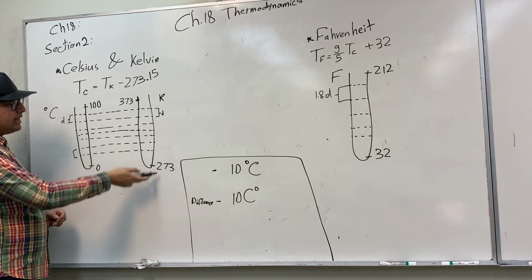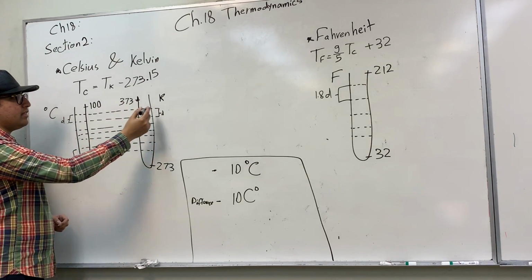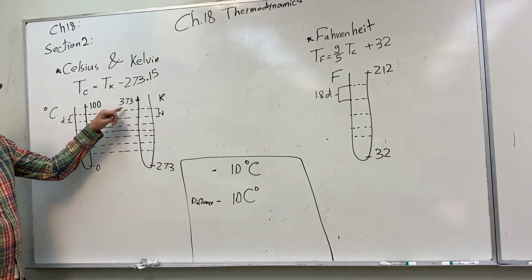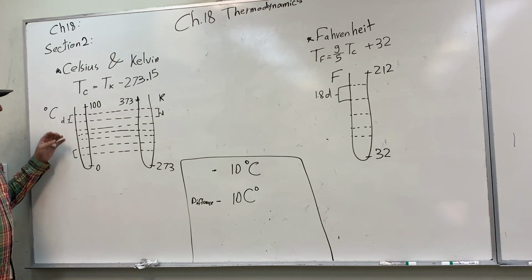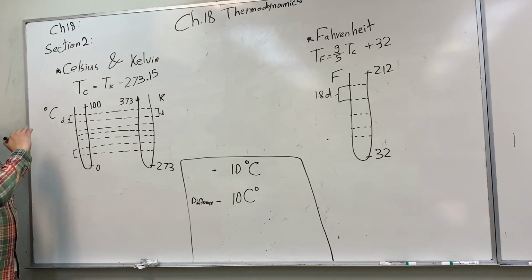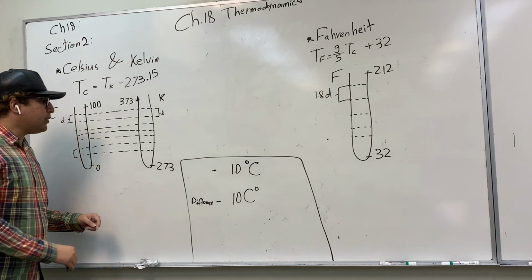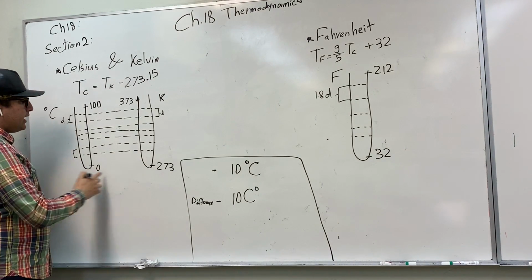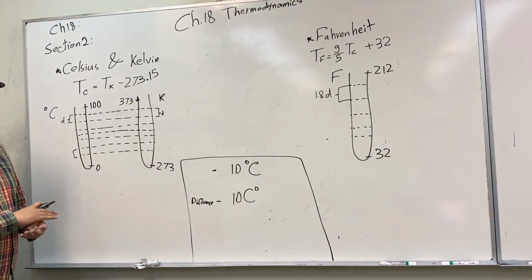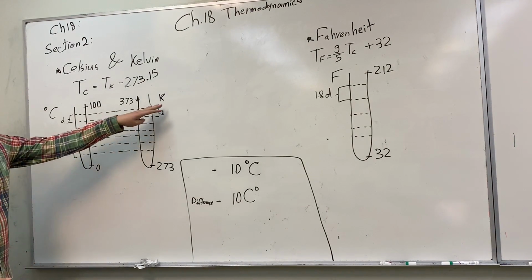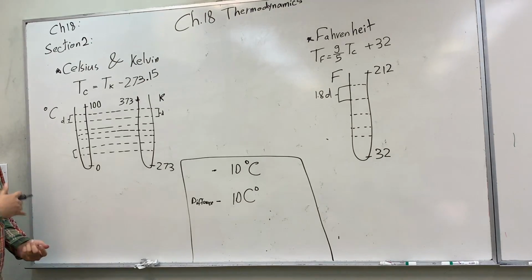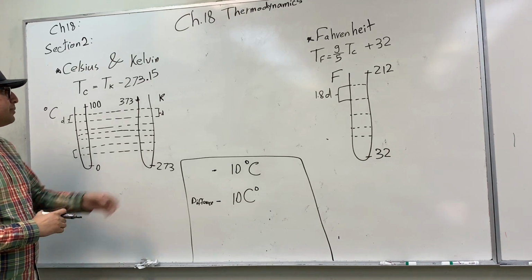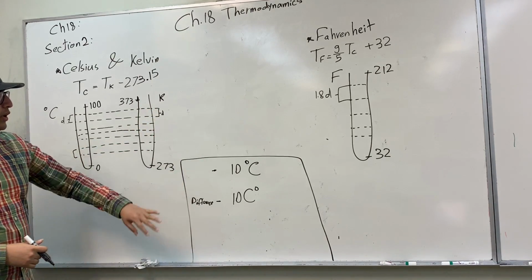If you increase 100 degrees in Kelvin, then the water is going to boil. Water boils at 373 in Kelvin, and at 100 degrees in Celsius. So the only difference between Celsius and Kelvin is the starting point. Kelvin starts at 273 and Celsius starts at 0, but other than that, they're exactly the same thing. Kelvin is the scientific unit, and it's the unit that we will be using in all the equations. So if you're solving questions and asked to find the temperature, the unit in the equation you're going to use is Kelvin.